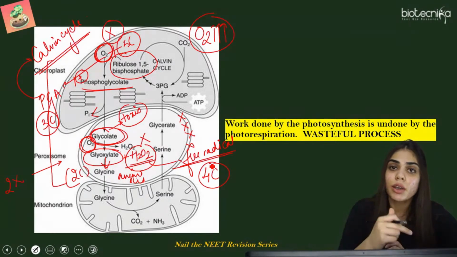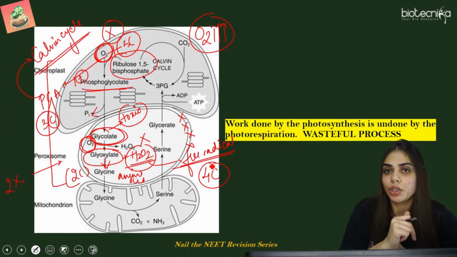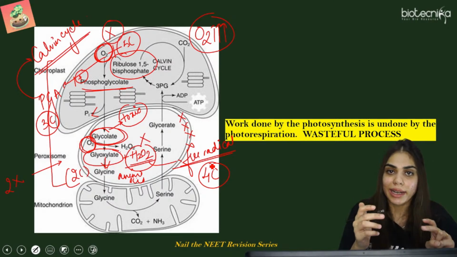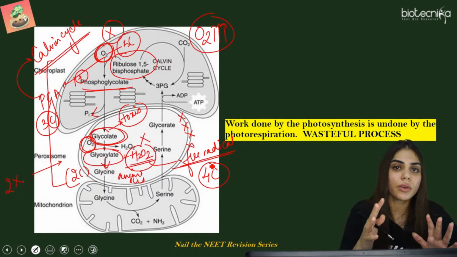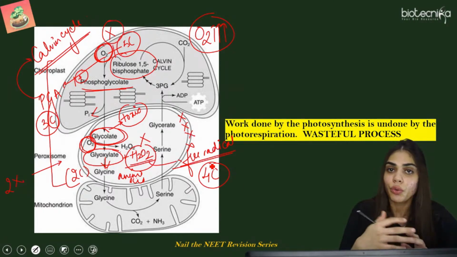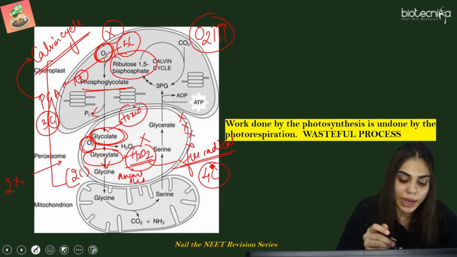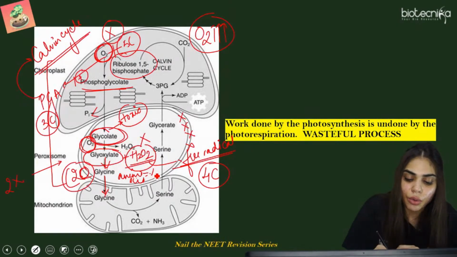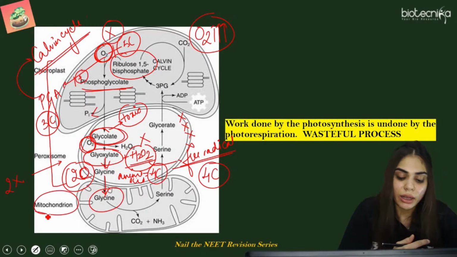So for this, half photorespiration will again run to form 2 molecules of glycine. So once these 2 molecules of glycine are formed at the last, we have 4 carbon in hand. Now this glycine, once the cycle is repeated, we have 2 molecules and total 4 carbons. Now this glycine, it is transported to mitochondria.